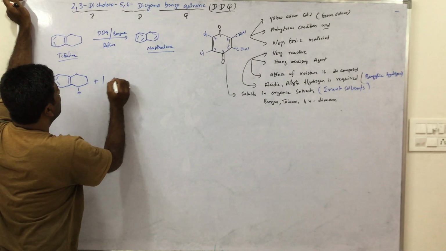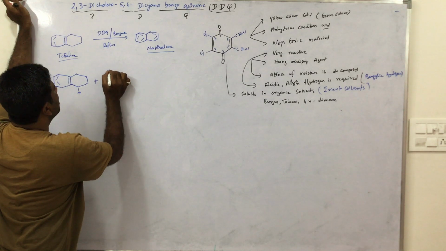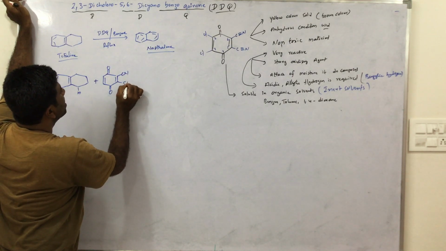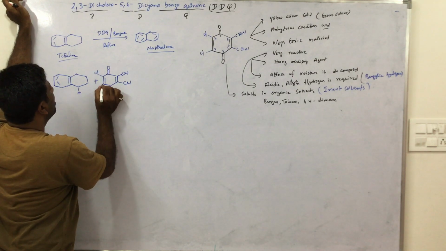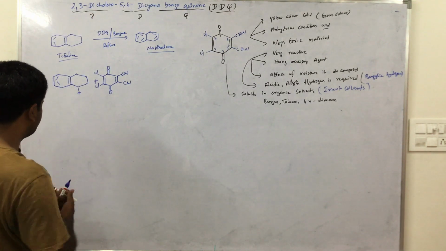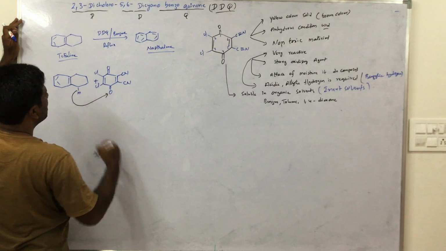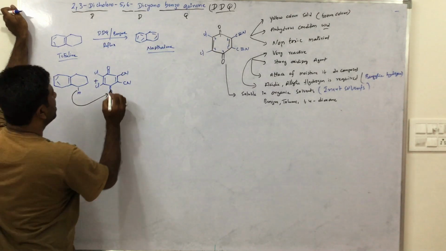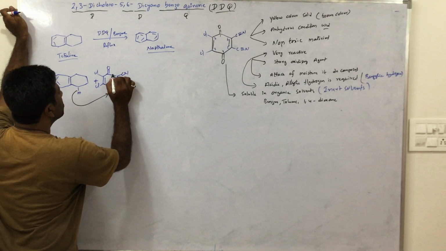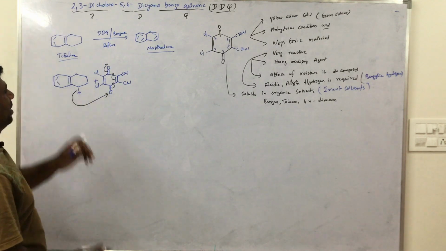Now the attack of DDQ: C double bond O, C double bond O, CN, Cl. Now this hydrogen is attacked by this oxygen. This double bond goes to this place. This bond goes to this place. This bond is migrated.